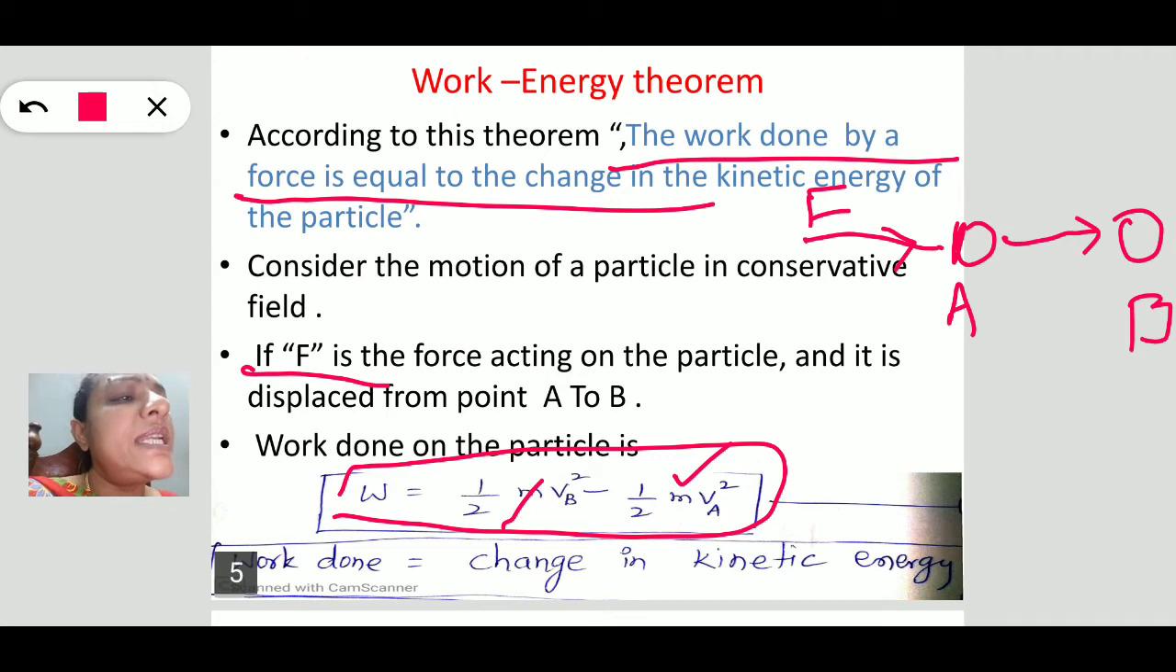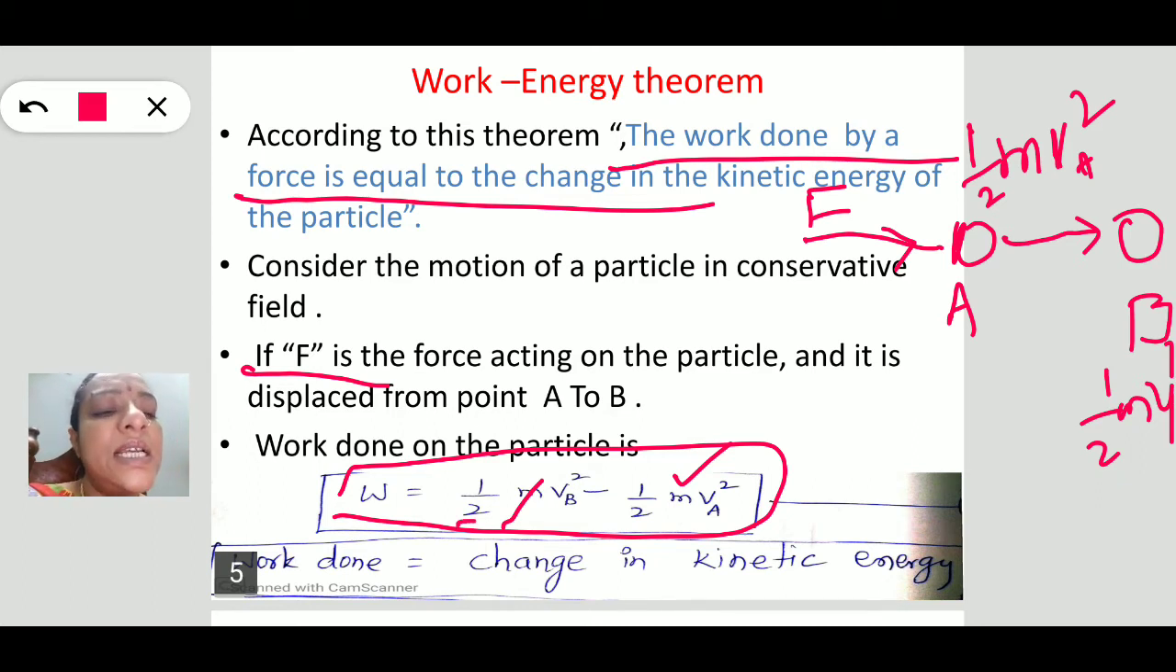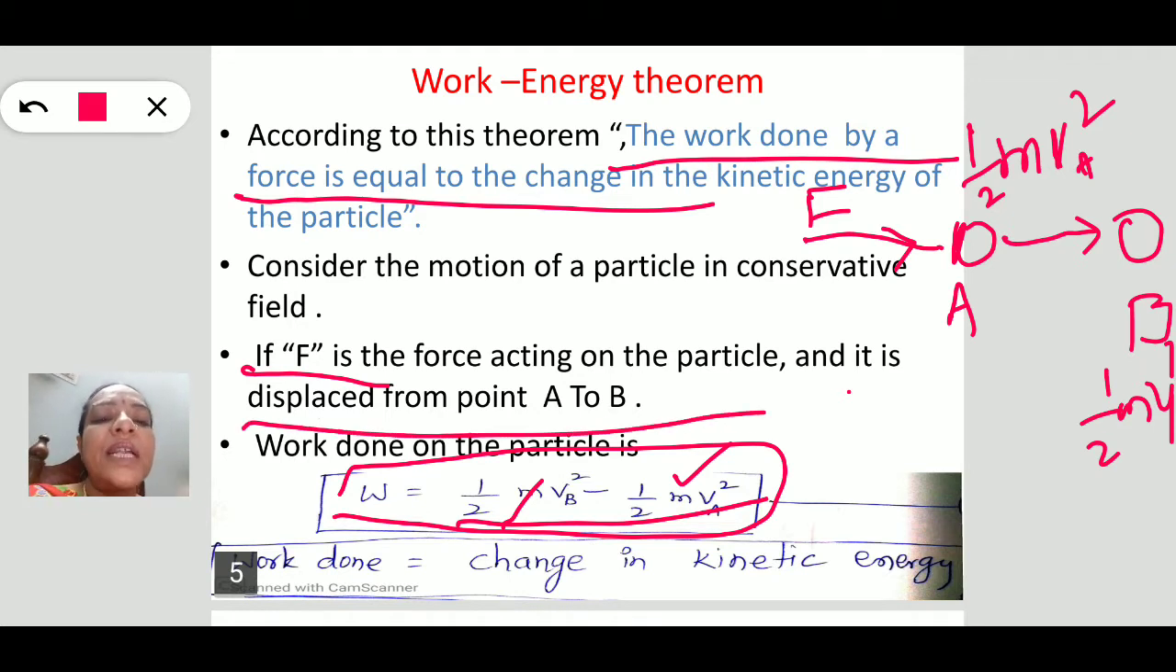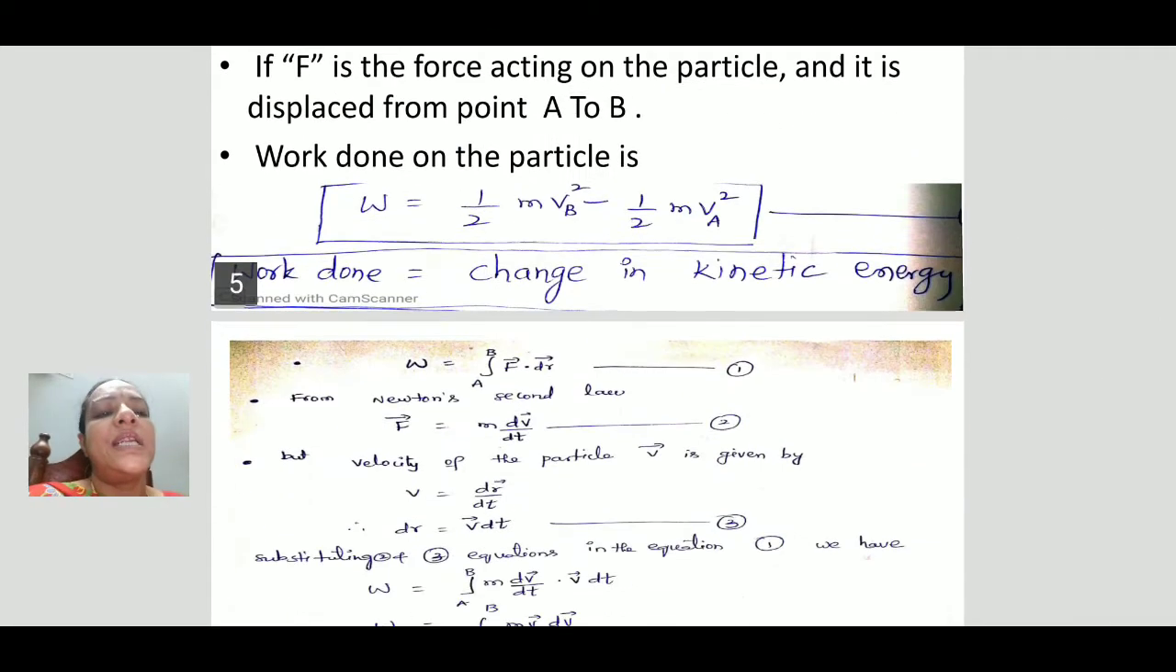Then its kinetic energy also changes from ½mv_A² to ½mv_B². That is, if we calculate the change in kinetic energy, it must be equal to the work done on the body. If F is the force acting on the particle and it is displaced from point A to B, the work done on the particle can be written by this equation. That is, work done is nothing but the change in its kinetic energy. Let us prove this work-energy theorem.